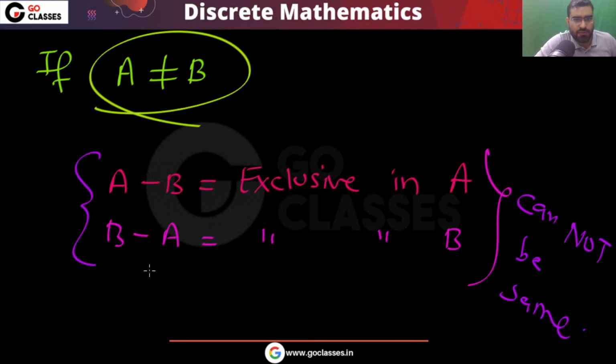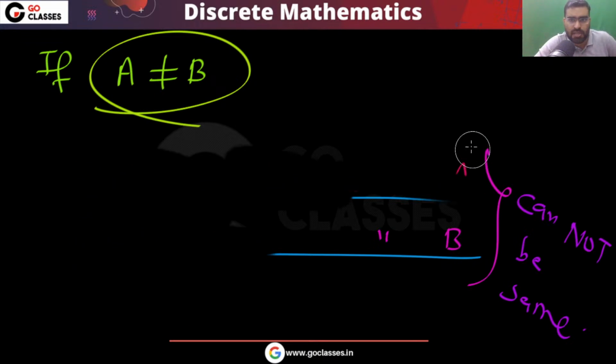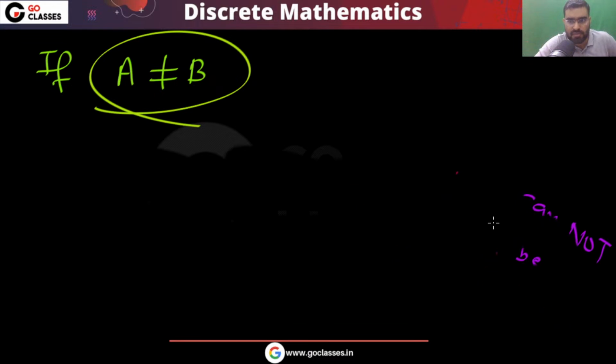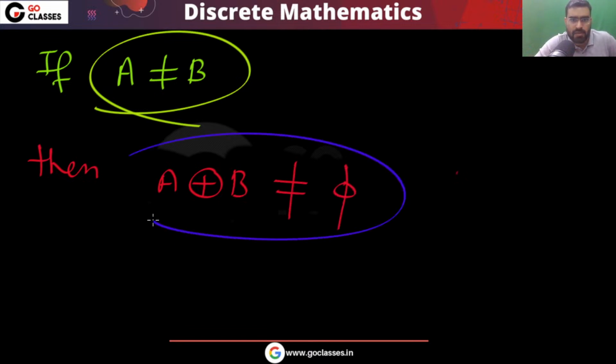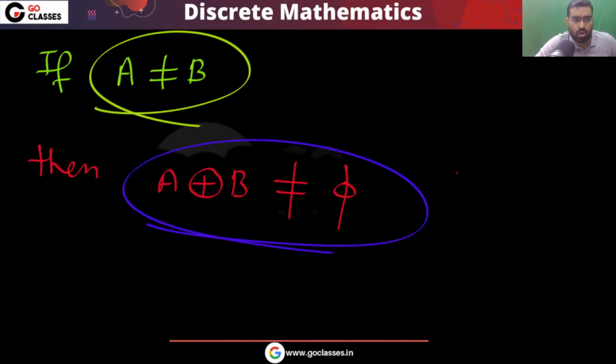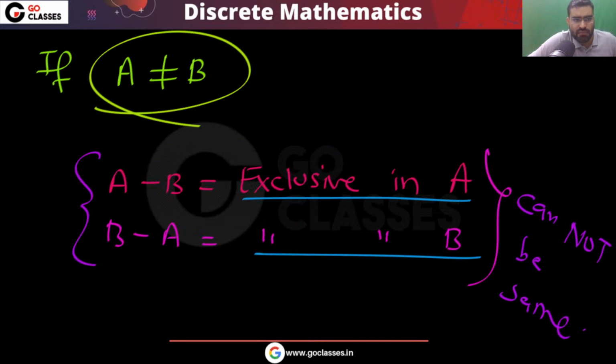Are you getting my point? If A is not equal to B, then these exclusive elements cannot be same because they are different. A is different from B, it means there is at least one exclusive element. Simple thing I am saying: if A is not equal to B, then there will be at least one exclusive element. This will not be empty. So you can easily see that these two will definitely be different.